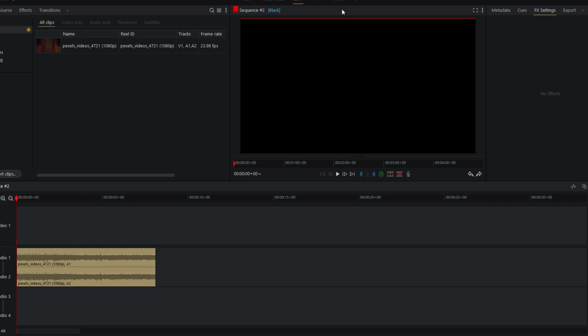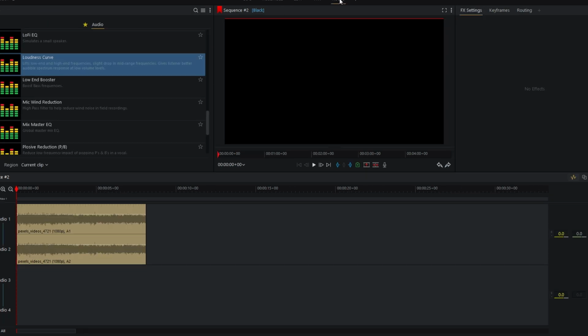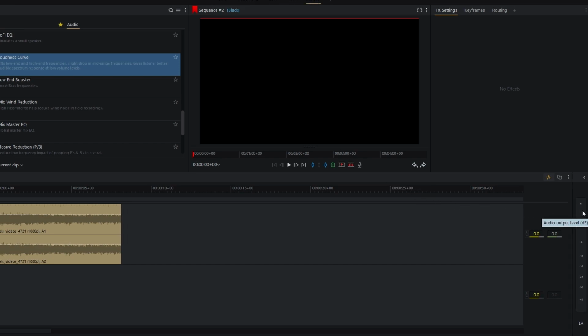Navigate to the Audio tab. On the side, find the audio meters with blue sliders for each track. Drag these sliders up or down to increase or decrease volume for all clips on each track. If working with a stereo track, adjust the levels on the LR track, otherwise adjust the A1 and A2 tracks equally.